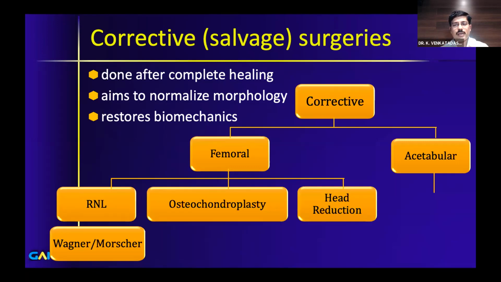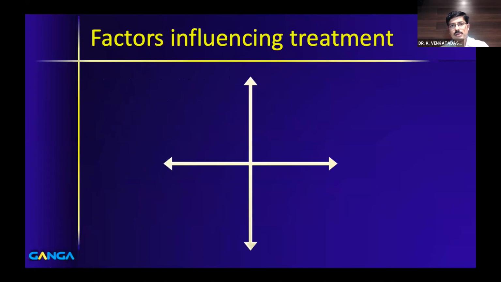And on the acetabular side, if you have dysplasia which is associated with it, then you have to do a periacetabular osteotomy, PAO. So these procedures are done in isolation or in combination. Depending upon what is there for the child or that particular patient, it is a tailor-made solution. It is not that we do only femoral osteochondroplasty or only RNL. So it can be a combination of these surgeries. We'll see some examples now.